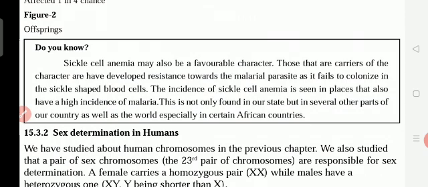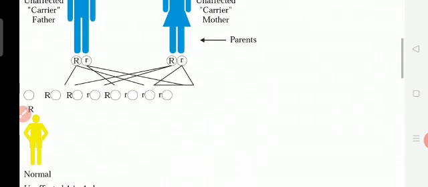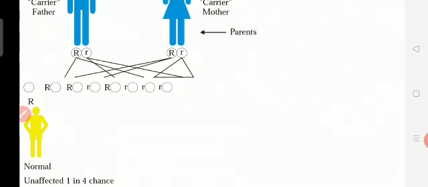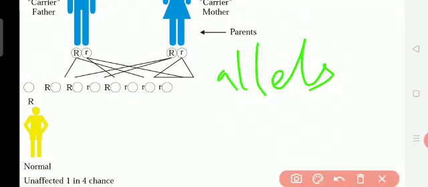Often they use the word factors. Here capital R and small r are the factors, and we can use these letters. In some places you can also use the word alleles. That is the capital and small r.